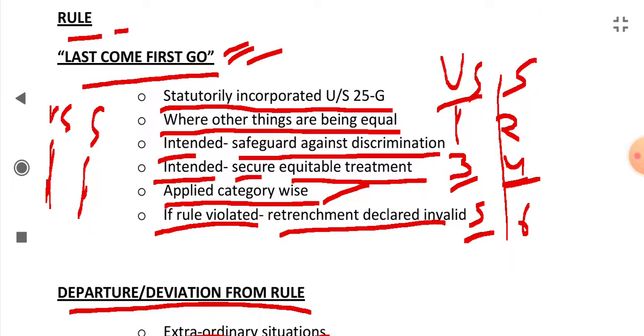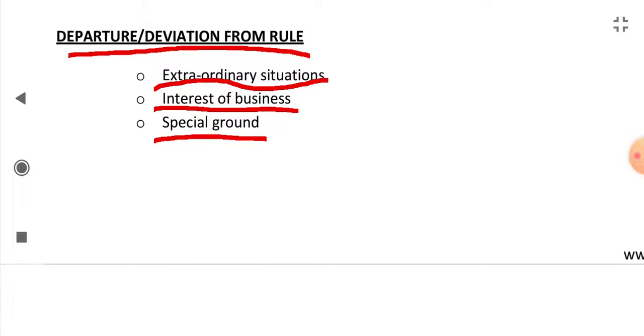Now let's see what the rule last come first go is. It is statutorily incorporated under section 25G. Where other things are equal, its intention is to safeguard against discrimination. Its intention is to secure equitable treatment. The last come first go rule is applied category wise. If this rule is violated, then the retrenchment will be declared invalid.